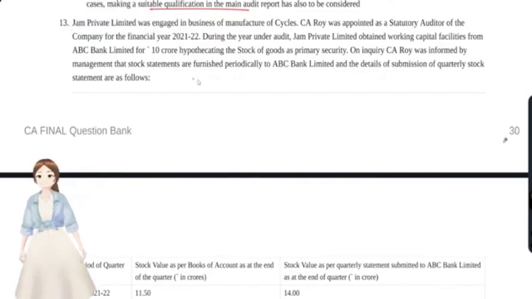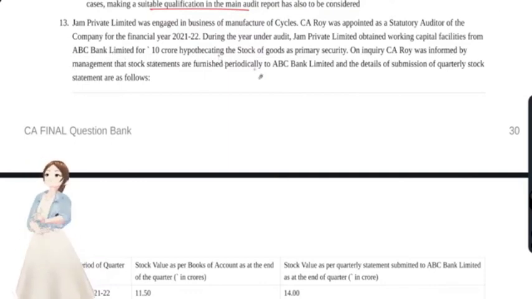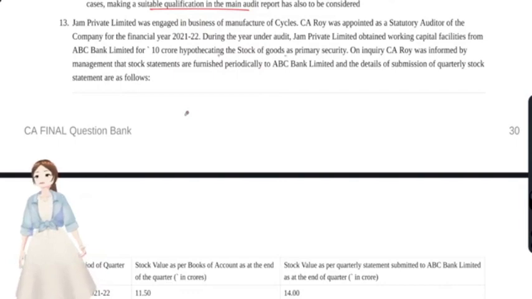J Private Limited was engaged in business of cycles. C.A. Roy was appointed as statutory auditor of the company. During the year, J Limited obtained working capital from Bank Limited for 10 CR, with hypothecation of stocks as its primary security. On inquiry, C.A. Roy was informed